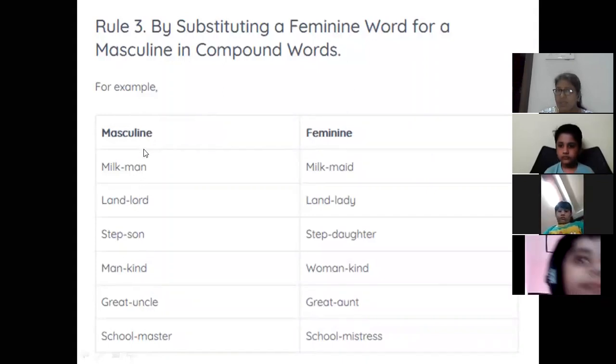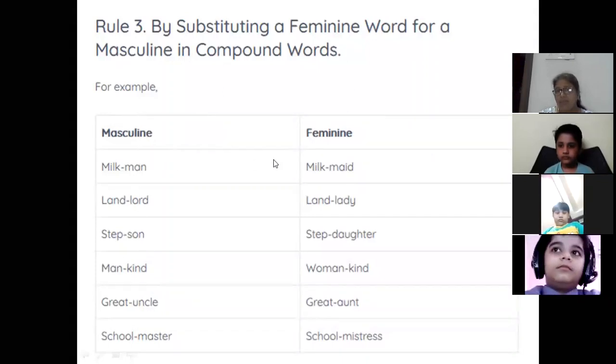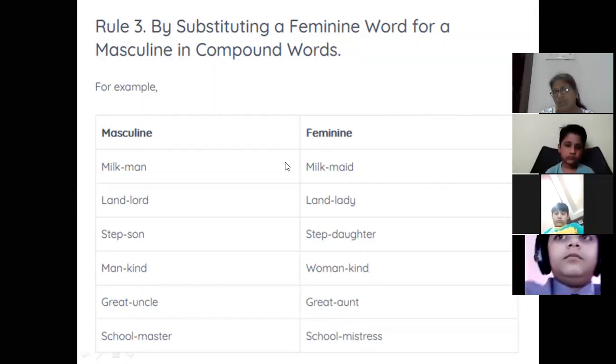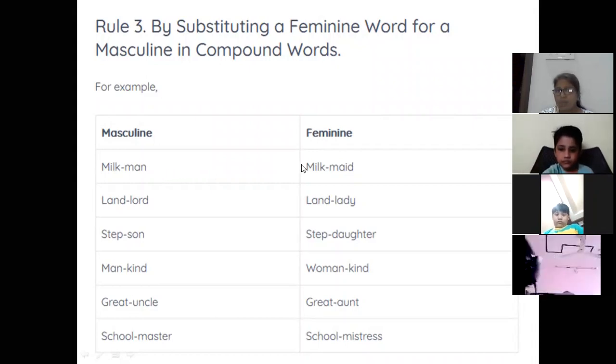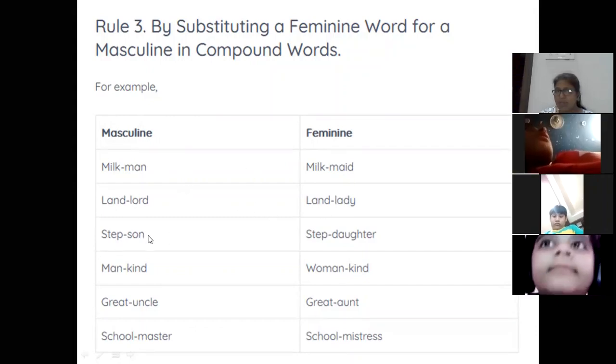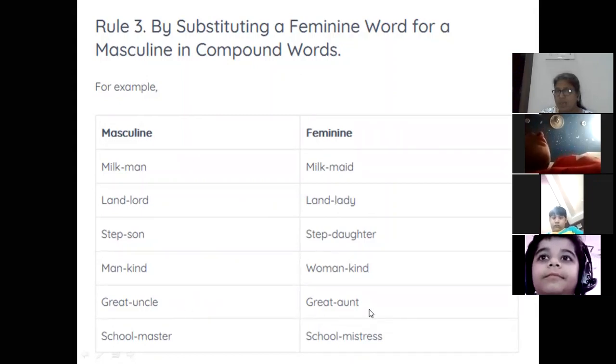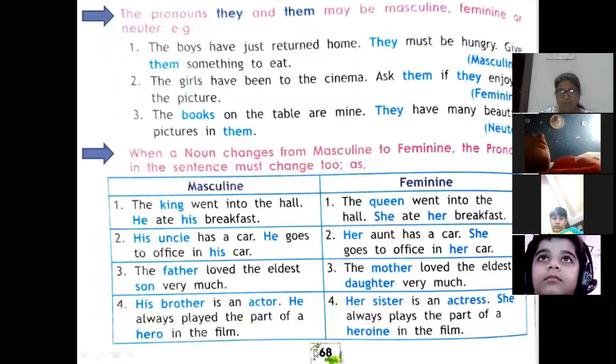And when I am making it feminine, I am only changing these masculine genders into feminine. The other word I am not changing. So here, milkman is becoming milkmaid. Landlord is becoming landlady. Stepson, stepdaughter. Great uncle, great aunt. Schoolmaster, school mistress.